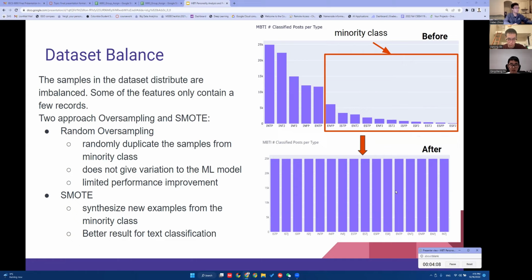It has a flaw: it does not give variation to the machine learning model and has limited performance improvement. So finally, we decided to use another method, SMOTE. It is a better method for text classification because it synthesizes new examples from the minority classes. And you can see after the oversampling, each class has the same size of data.